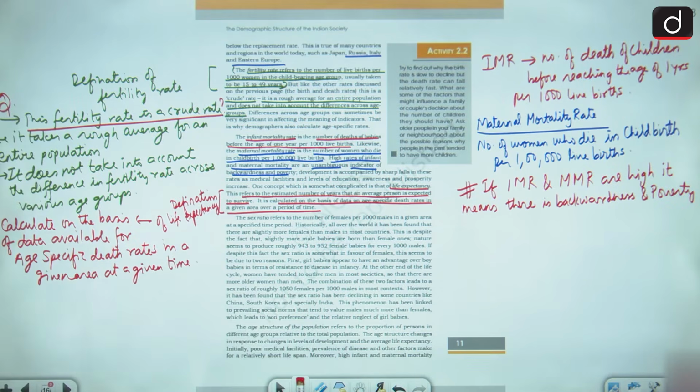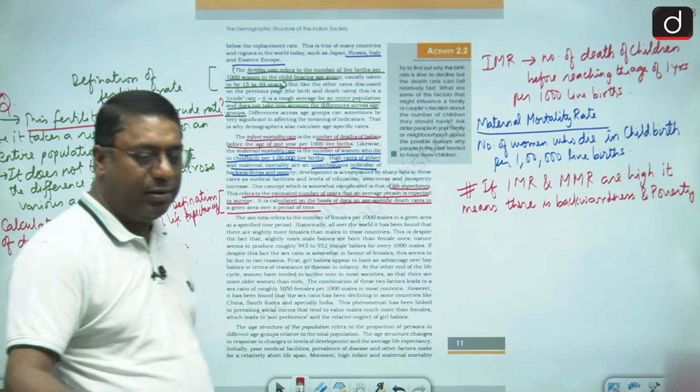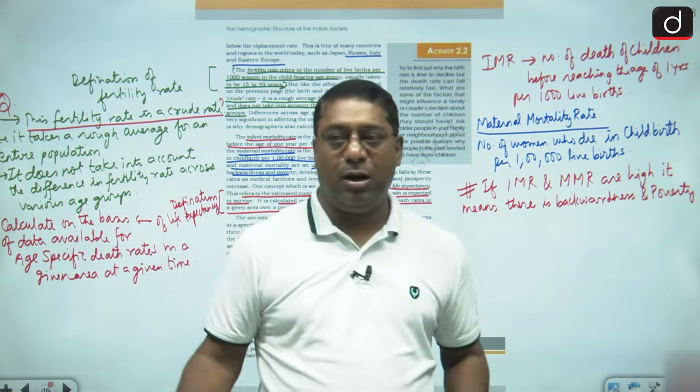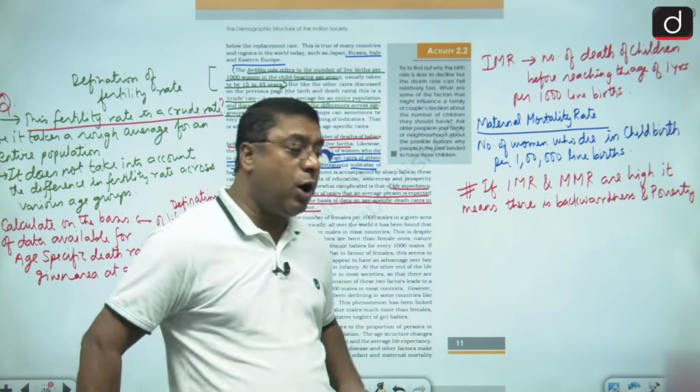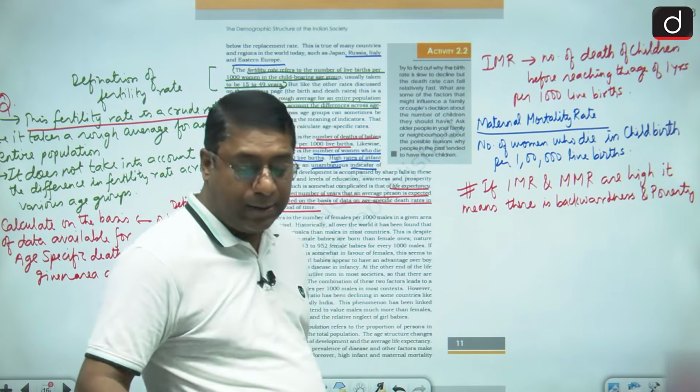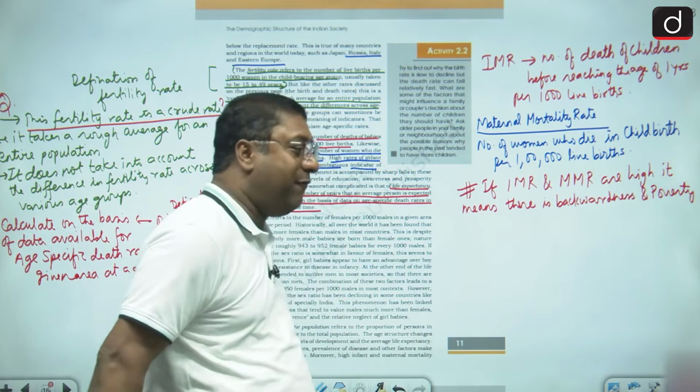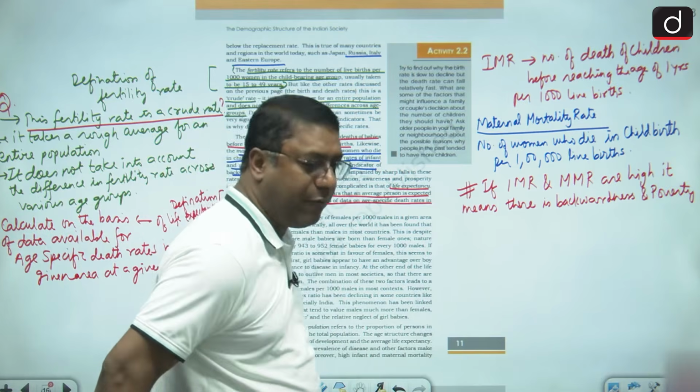So what is the age-specific death rate? That means, on average, at which age more people die. So that is what life expectancy is. Clear everyone?